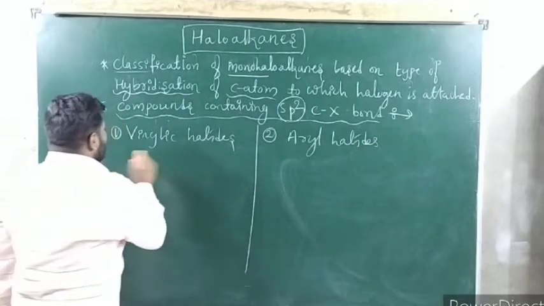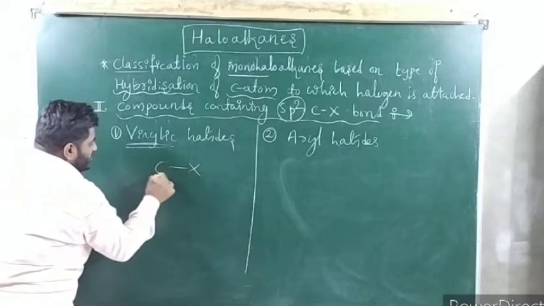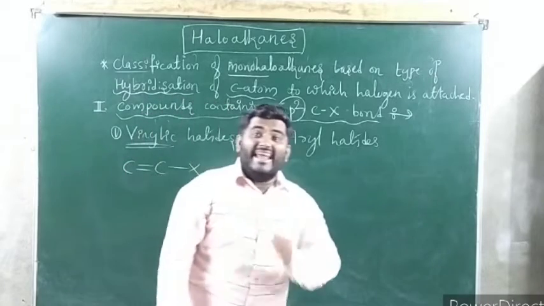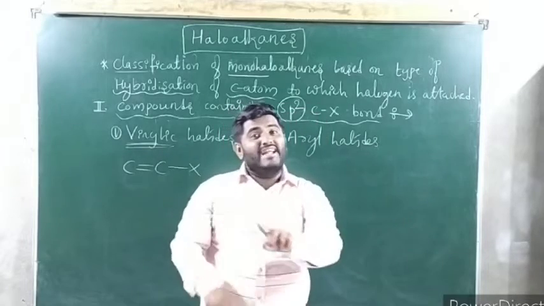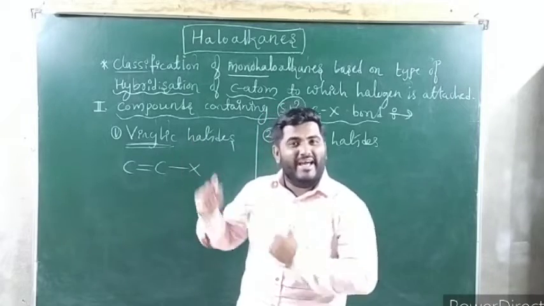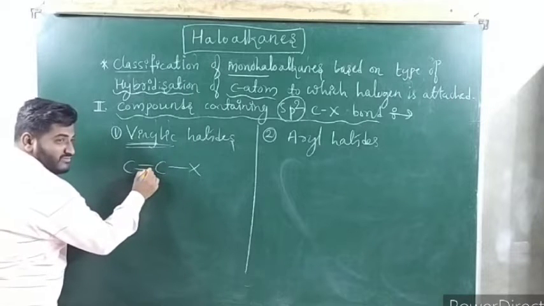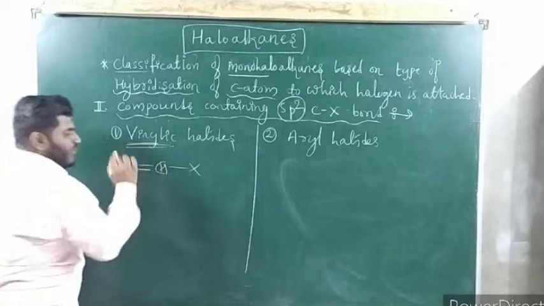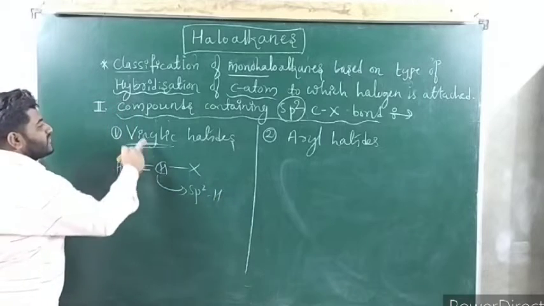Look at the word vinylic. Vinylic means the halogen atom is directly attached to a carbon-carbon double bond. Carefully see the previous one, which you wrote as allylic: the halogen atom is attached to a carbon next to the carbon-carbon double bond. That is called allylic. When the halogen atom is directly attached to the carbon-carbon double bond, it is called vinylic. Getting my point? See here, the halogen atom is attached to this carbon, and this carbon has a double bond. Two bonds are over, you write 2H; three bonds are over, 1H. So this carbon is an sp2 hybridized carbon, and this is called a vinylic halide.